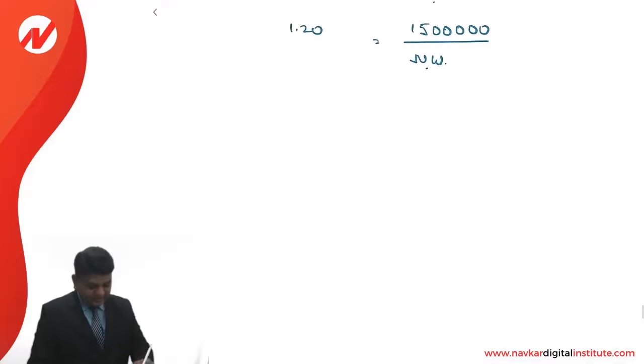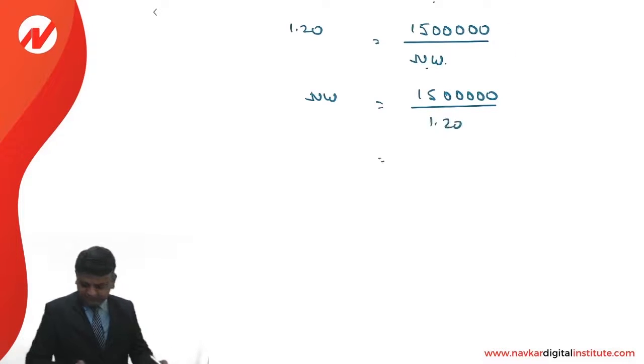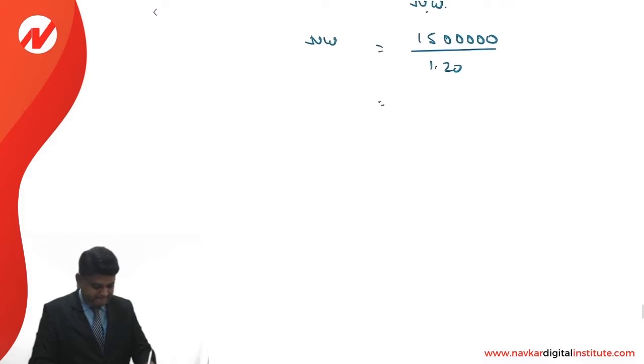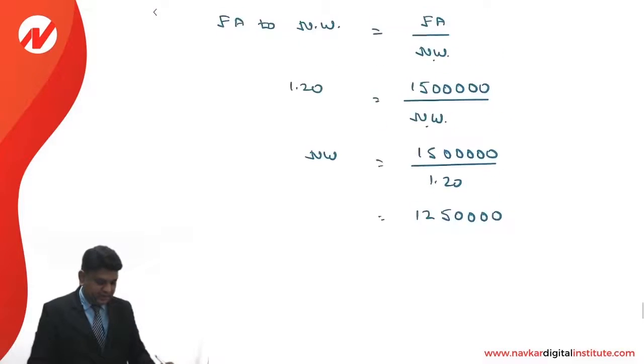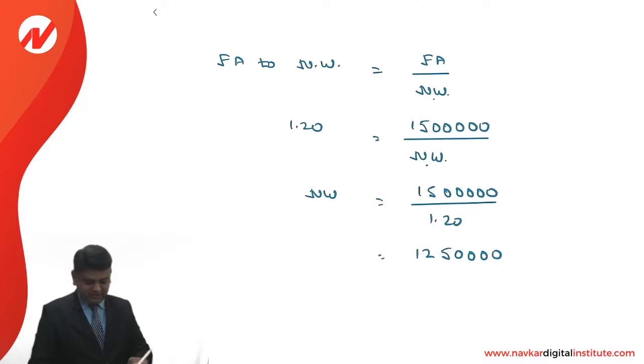So as far as the net worth is concerned, it is 15 lakhs divided by 1.20. It comes to 12,50,000. This is the way the net worth is calculated.